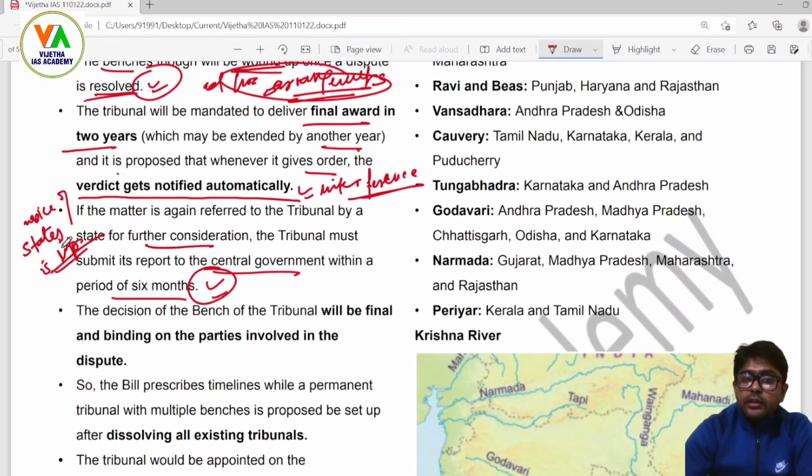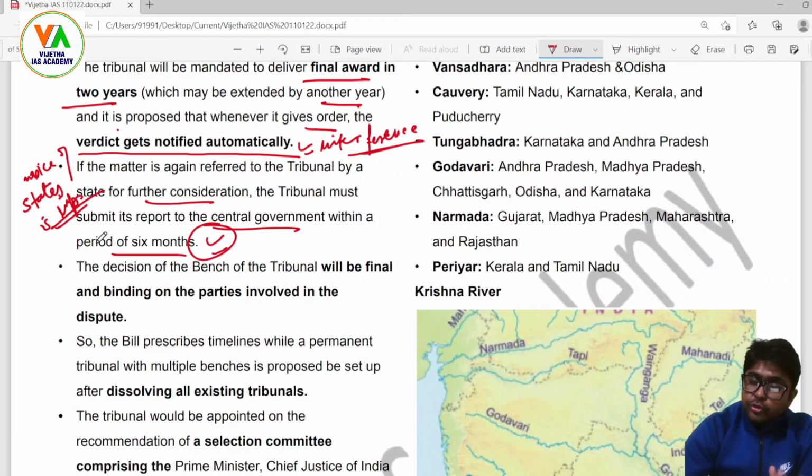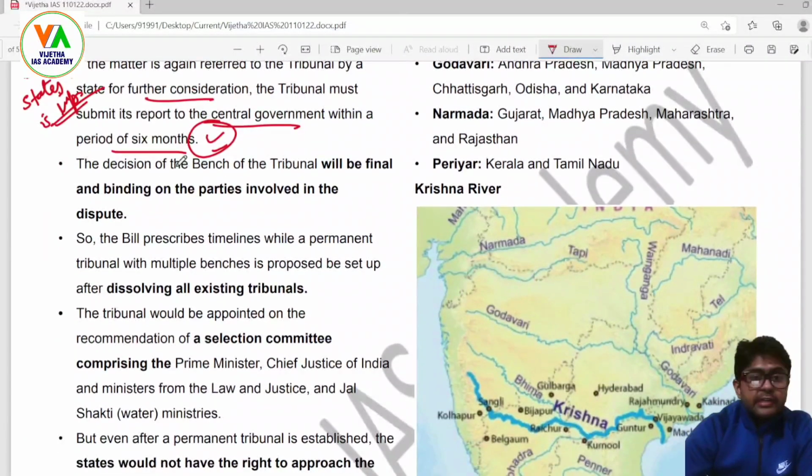The center should not impose or enforce its own ideology or its own understanding on the states, because water is a state subject. Water is a state subject, and interstate water is a union subject. So this is why, if one state is not satisfied, the role of the central government comes in.